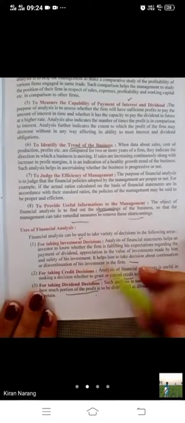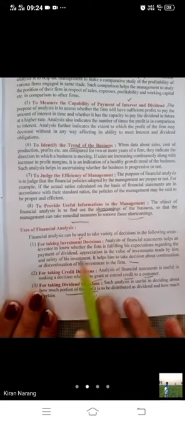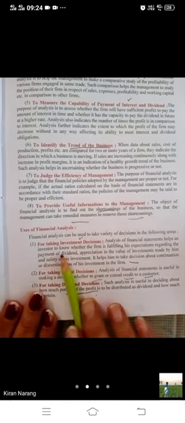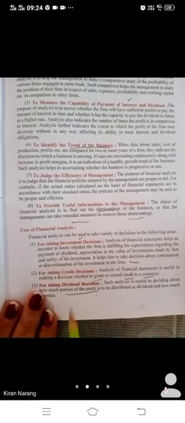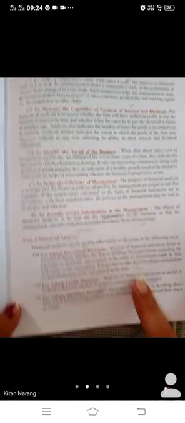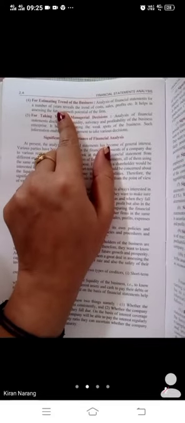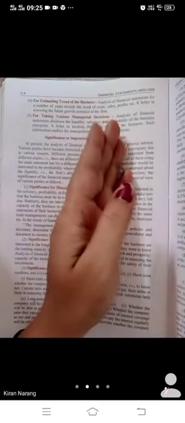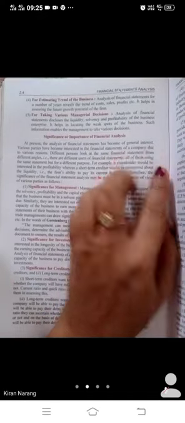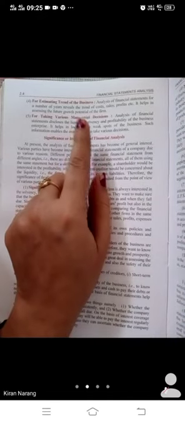So what are the uses of financial statement analysis? We have to take a lot of decisions. For taking investment decision, credit decision, dividend decision, we have to use analysis. Two more uses are there. For estimating the trend of the business, whether the business is going upwards or downward, we want to know the trend of the business.